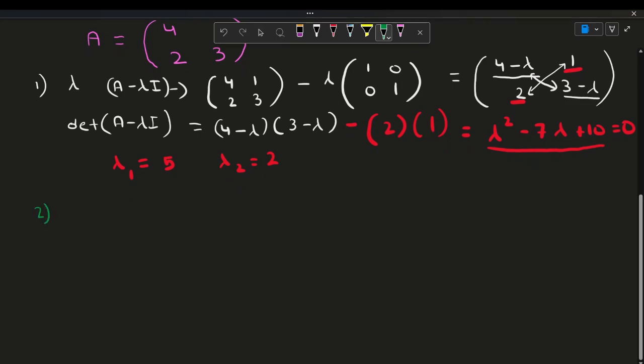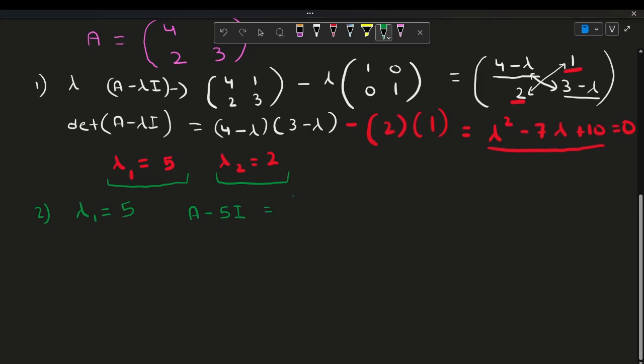So for step 2, since we have two values of lambda, we have to do the same step twice, each time plugging in different values of lambda. Let's first start with lambda 1 is equal to 5 and find the eigenvectors. So we do A minus 5I.